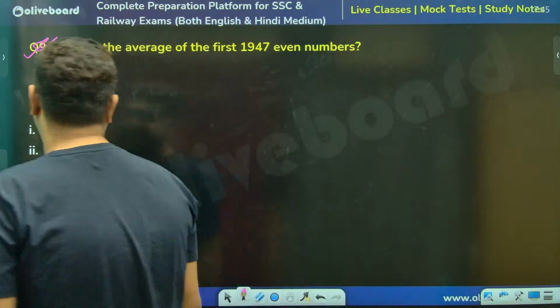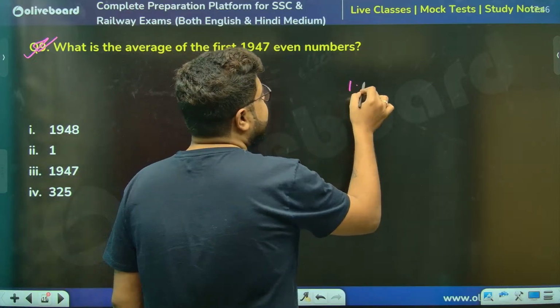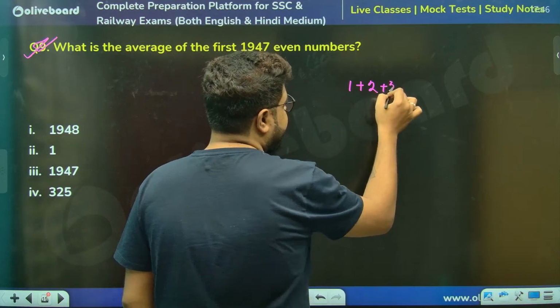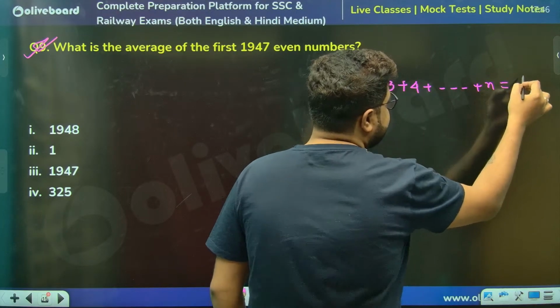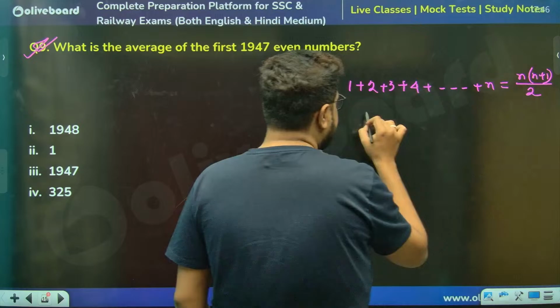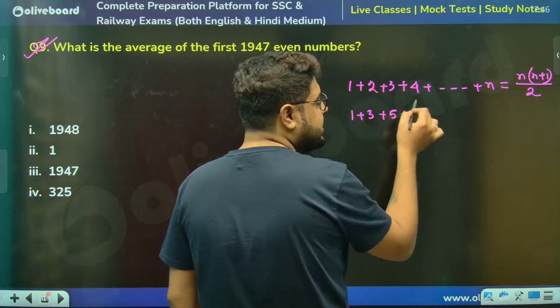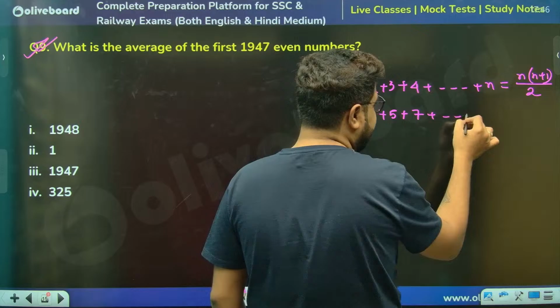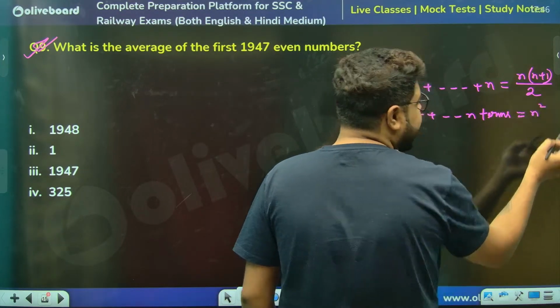Sir, remember, if you don't know: the sum of the first n natural numbers is n into n plus 1 divided by 2. The sum of the first n odd natural numbers, 1, 3, 5, 7, is always n square.